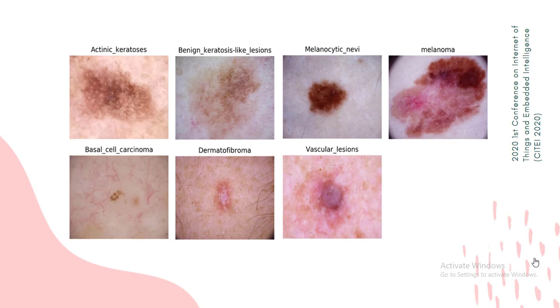Dermoscopy image samples can be seen here. We show one sample in each diagnostic category.